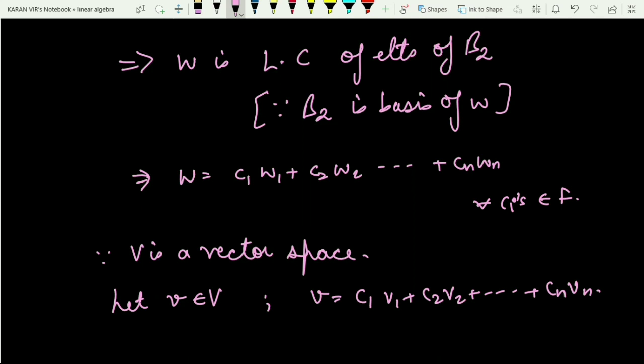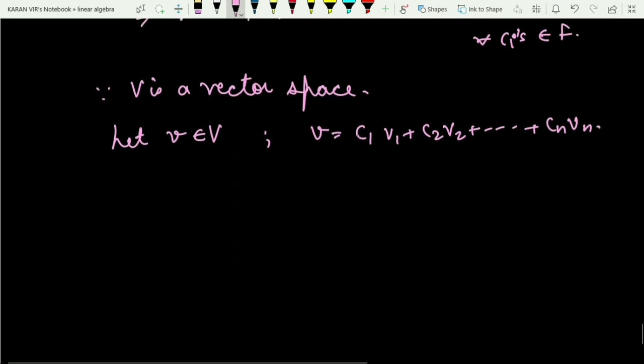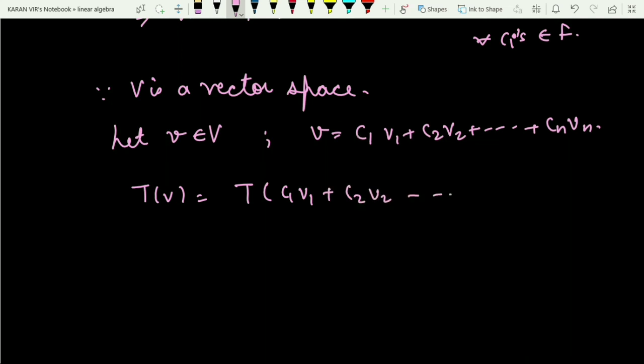V is a vector space. So if I consider small v to be any arbitrary element coming from capital V, now this small v can be written as a linear combination of the elements of vi's. Now apply T on both sides. So what will be T of v? T of v will be T of c1 v1 plus c2 v2 up till cn vn. Fine. Now apply the definition.